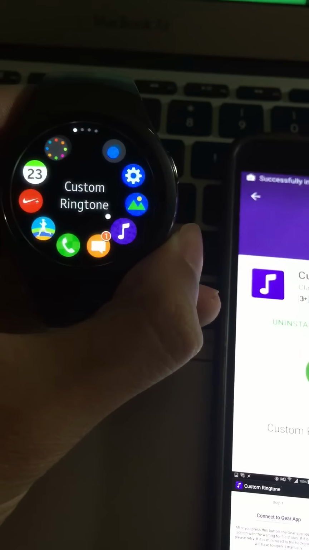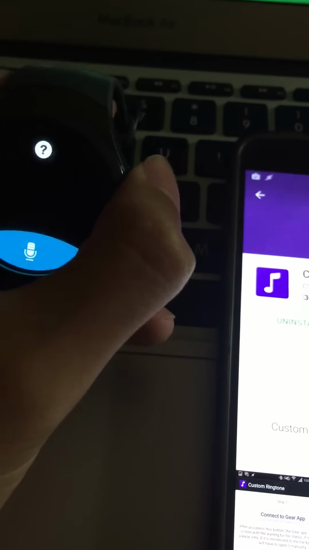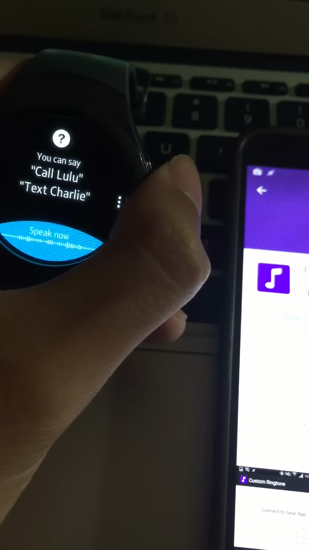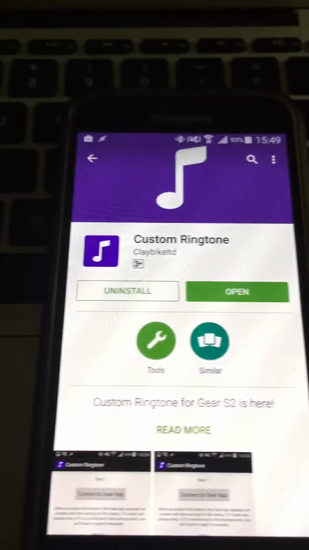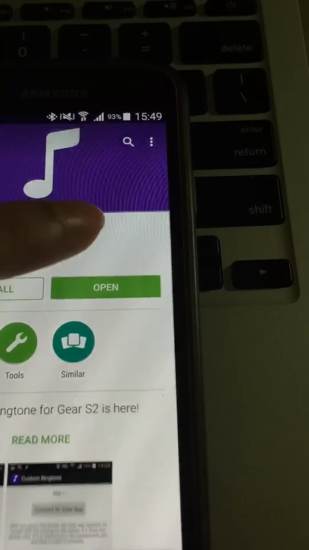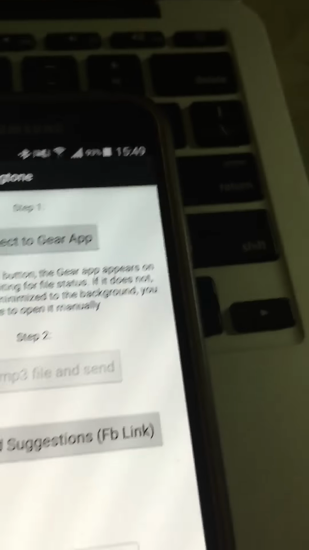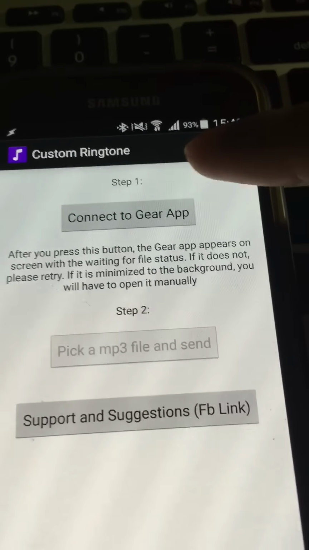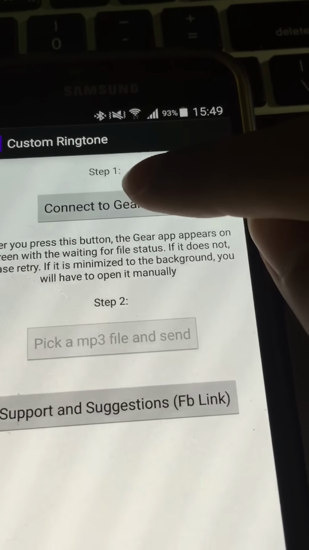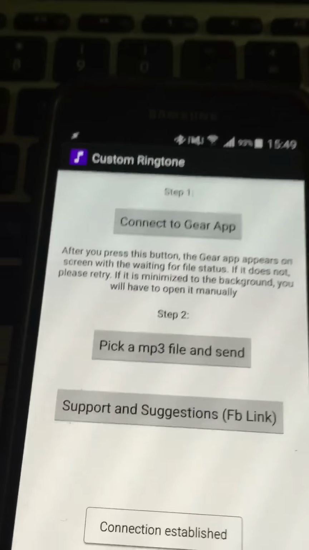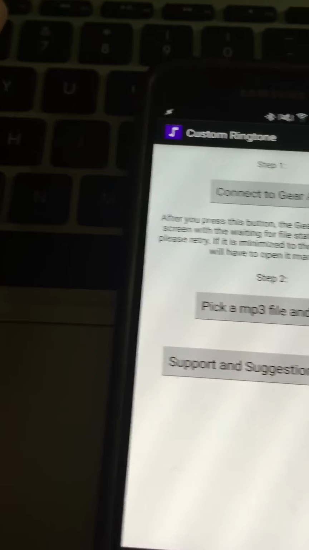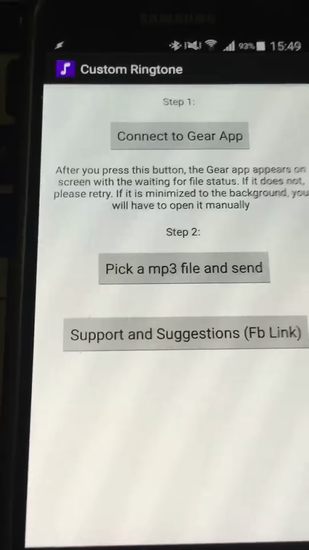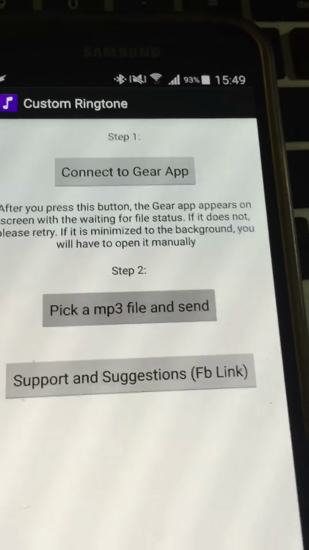On the watch, if you see the custom ringtone app running in the background, you have to close it first. Now you can launch the app. Press this button to connect to the Gear app. On the watch, you will see this screen. Now you can pick an MP3 file and send it.